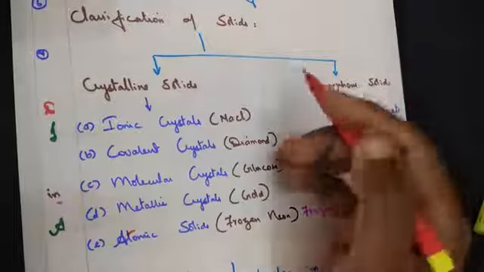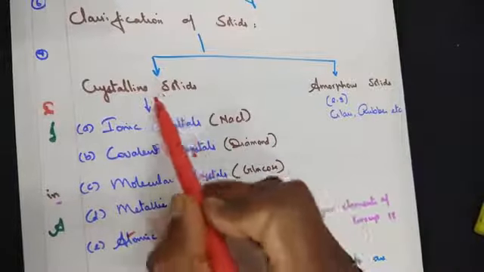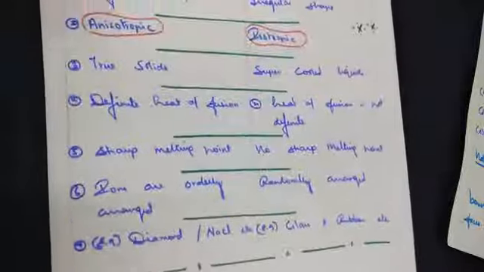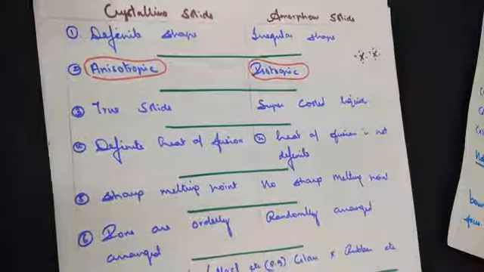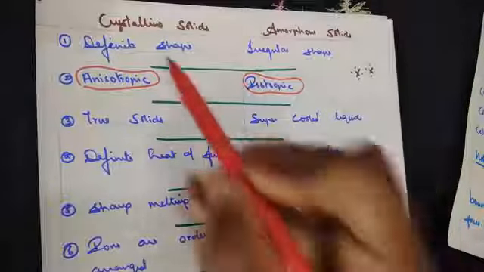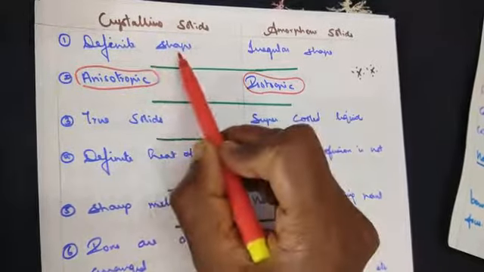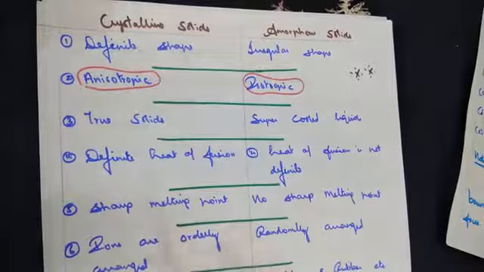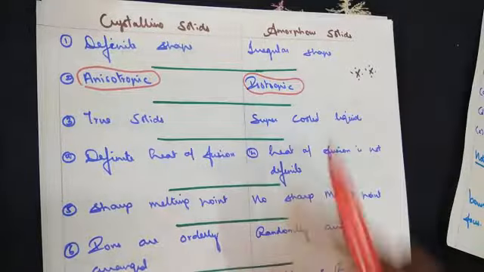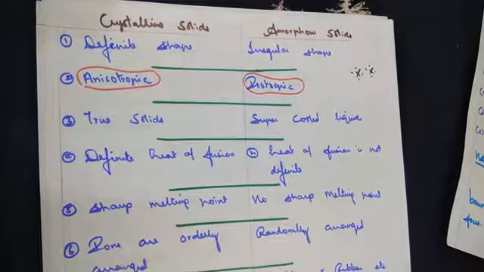So you have seen the general characteristics and the classification of solids. Under classification, for your syllabus, you will have to learn about the crystalline types of solids. The next one is a very important, repeated question: distinguish between amorphous solid and crystalline solid. Point number 1, crystalline has a definite shape, amorphous has an irregular shape. Crystalline is anisotropic and amorphous is isotropic. We will see this explanation at the end of this page.